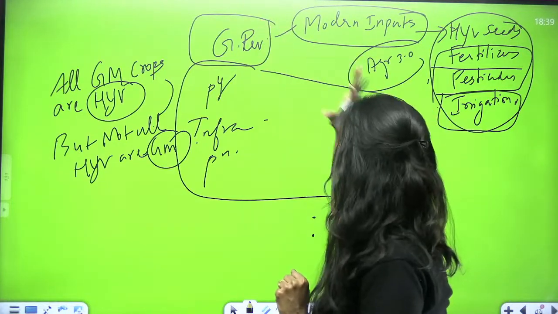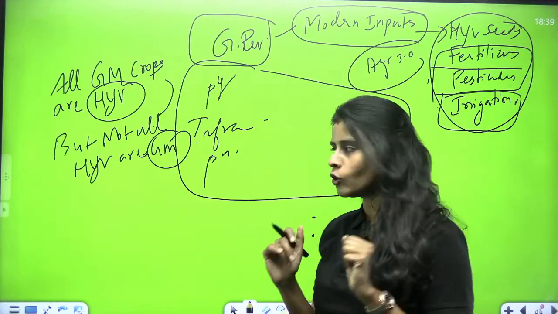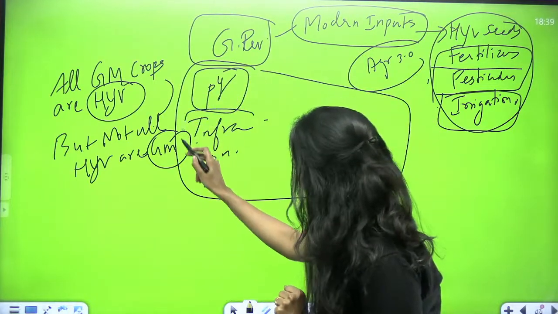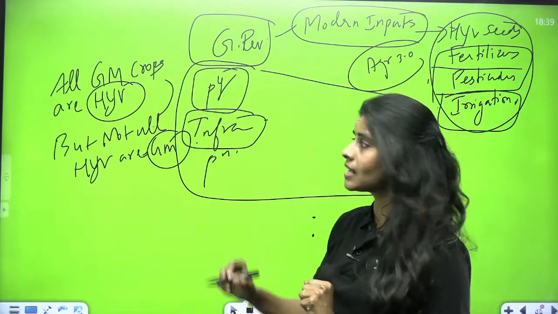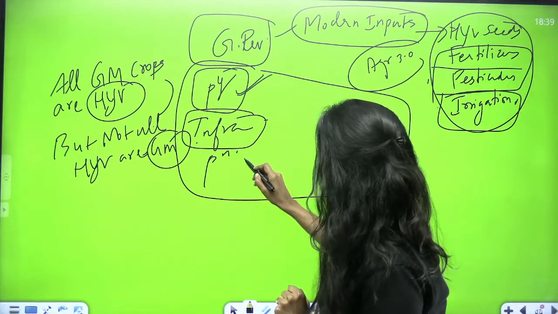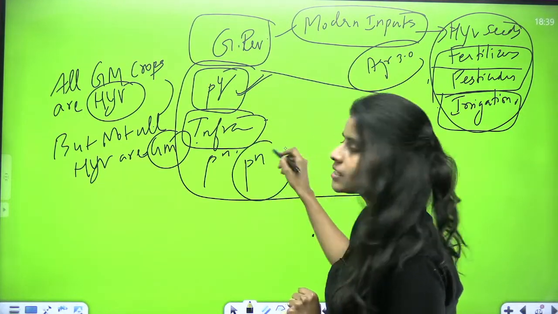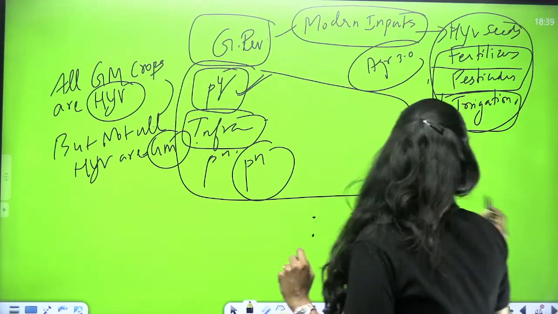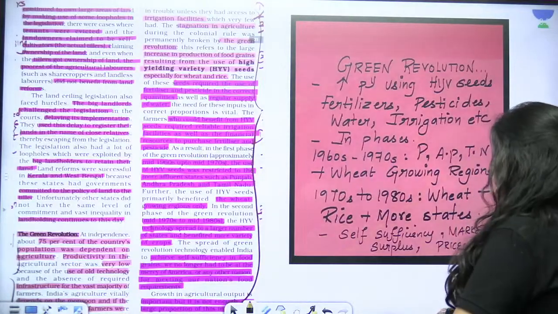So this is the Green Revolution that we were talking about, and it is going to increase your productivity and your infrastructure facilities. When productivity is increased, the production can also easily get increased. This is a very easy way to increase production, right? Okay, so moving back to our NCERT.